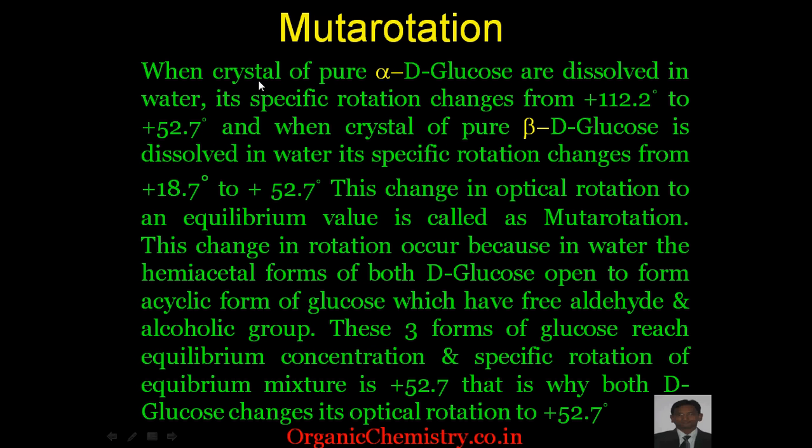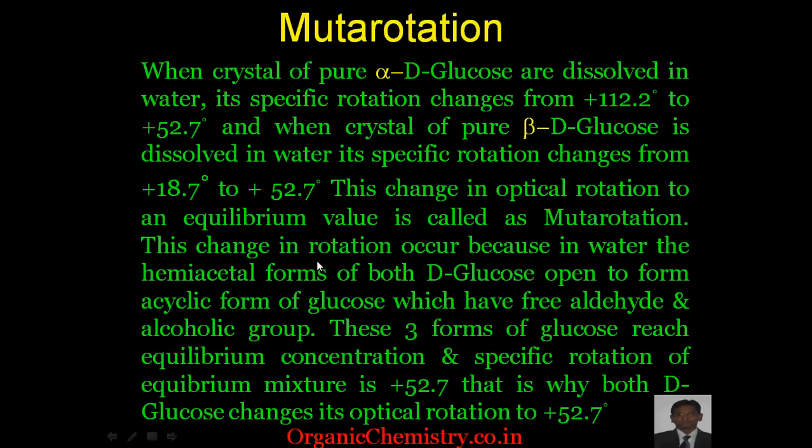Mutarotation. When crystals of pure alpha D-glucose are dissolved in water, its specific rotation changes from plus 112.2 degrees to plus 52.7 degrees, and when crystals of pure beta D-glucose are dissolved in water, its specific rotation changes from plus 18.7 degrees to plus 52.7 degrees. This change in optical rotation to an equilibrium value is called mutarotation.